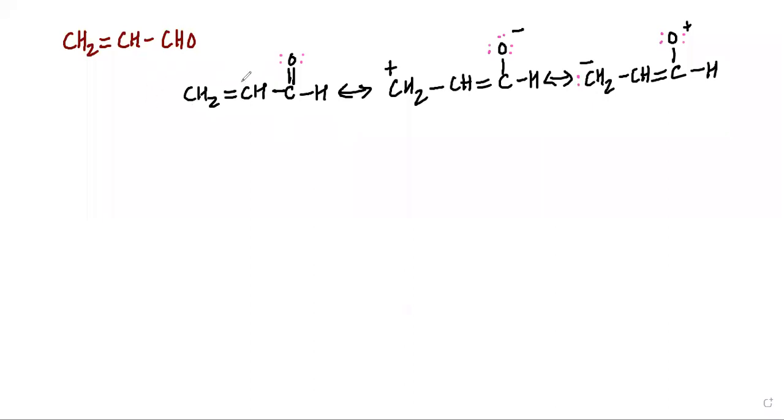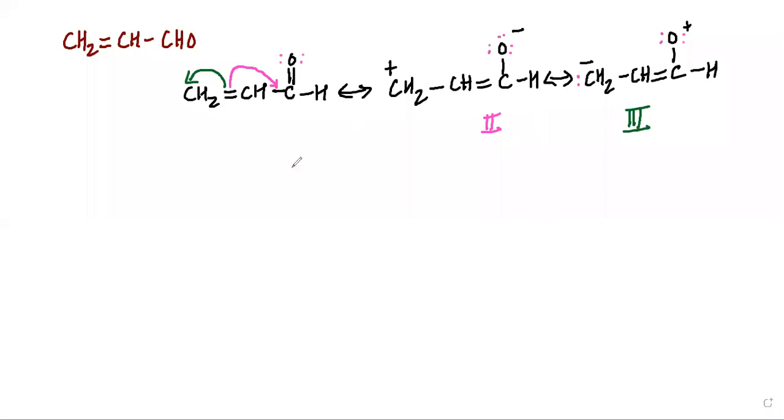Please understand what happens here: if this double bond moves in this direction, we will get resonance structure number 2. And if this double bond electron goes to CH2, we are going to get the third one.